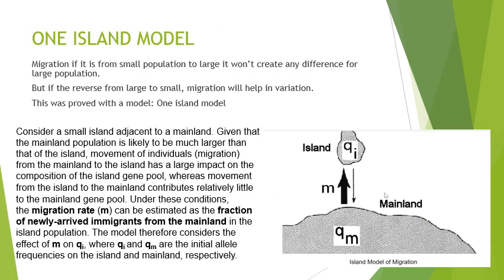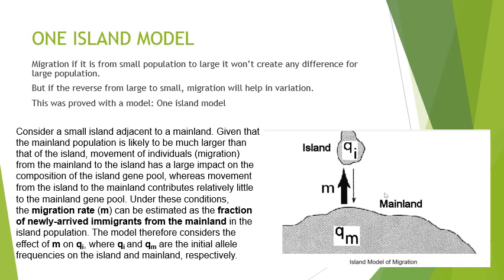So migration is explained with the help of a model. That model is known as the one island model. In migration we have one mainland and one small island. The mainland and the island are far apart, they are not connected. And definitely, if they are far apart there will be barriers. So in spite of those barriers, some alleles get transferred.